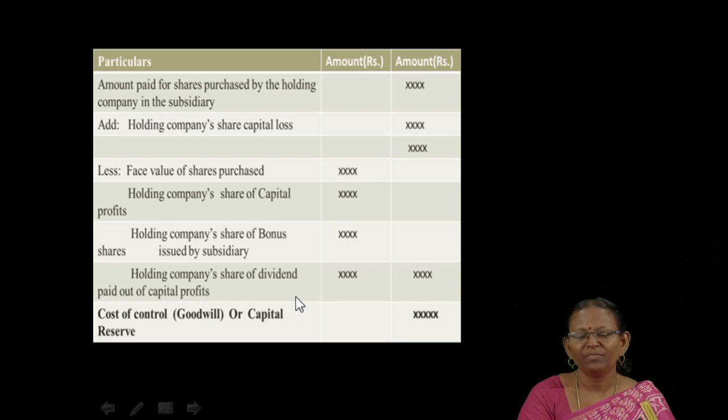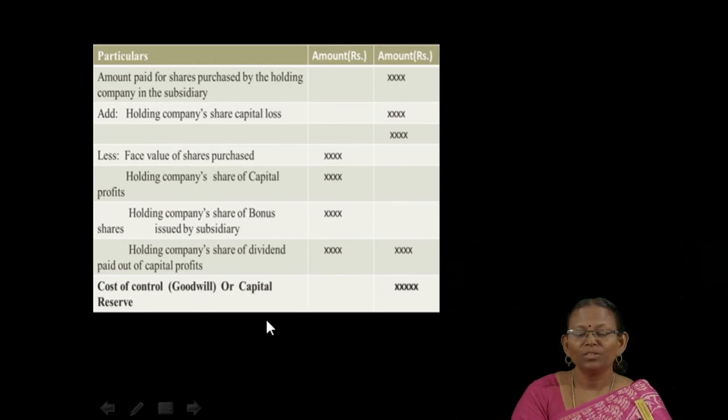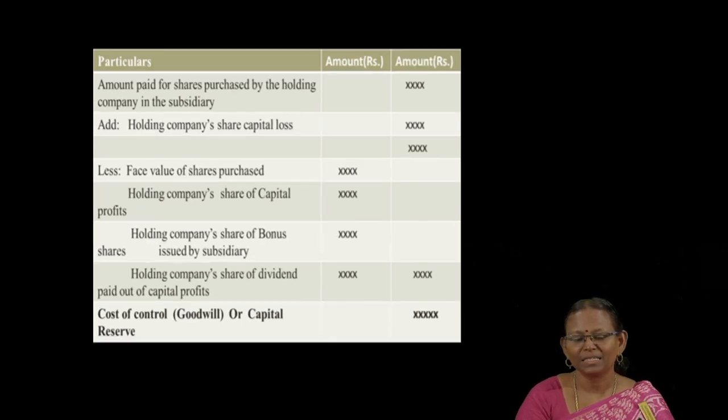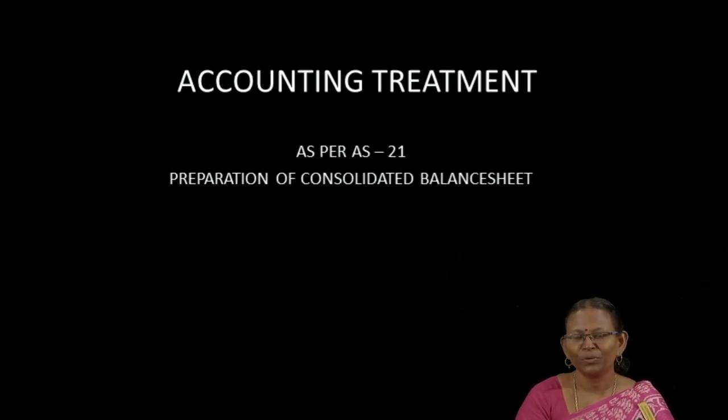That is, if they receive more, the answer will be capital reserve. If they pay more, that answer will be the cost of control or goodwill. Yes, if you are thorough with these terms, we can go to the workings, that is, the preparation of the consolidated balance sheet. We will see it in the next video. Thank you.